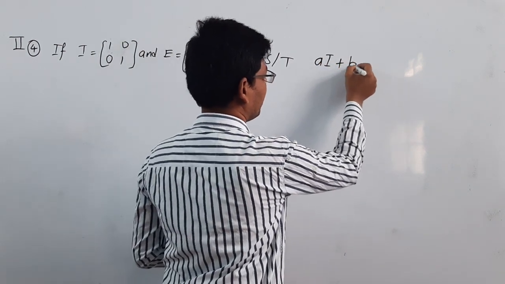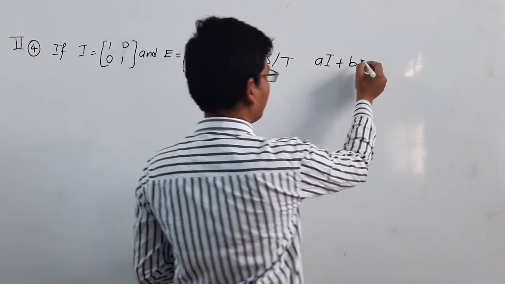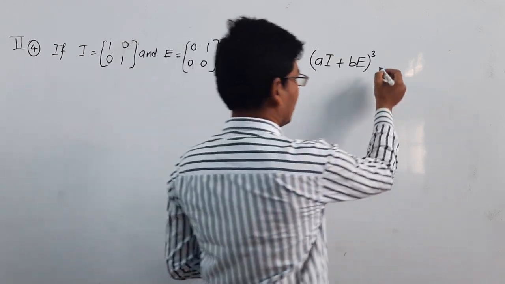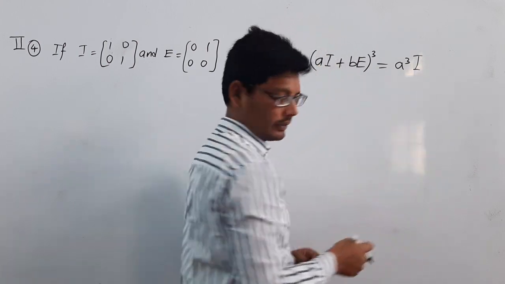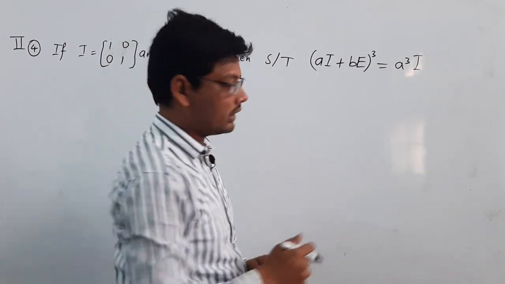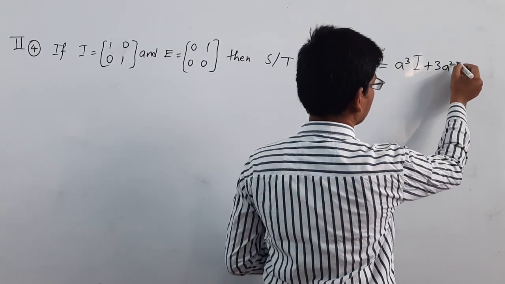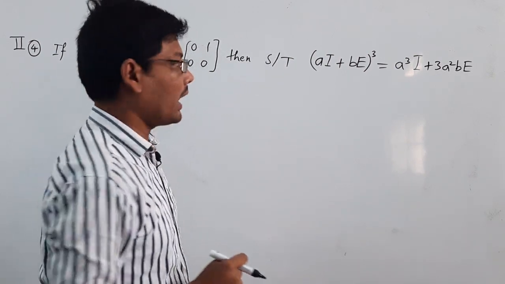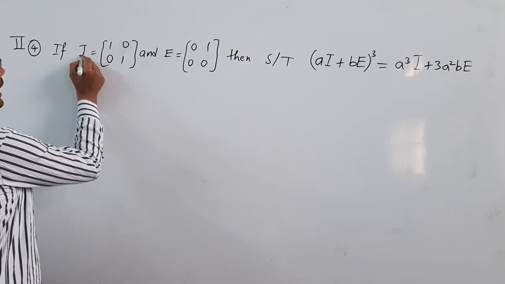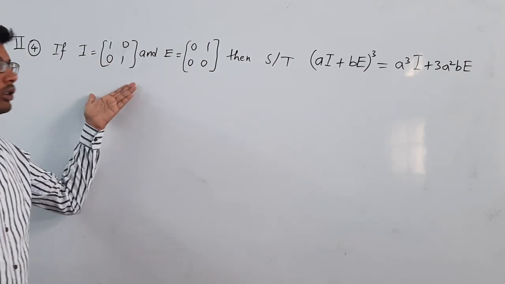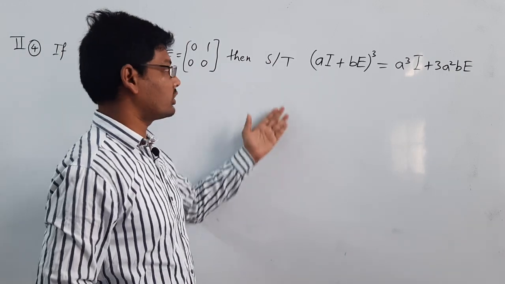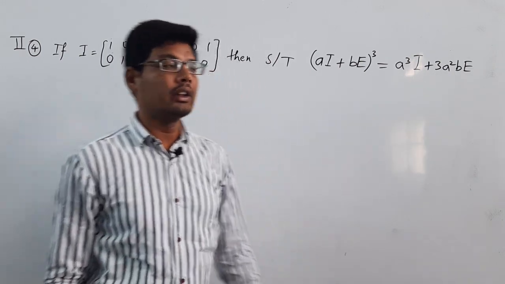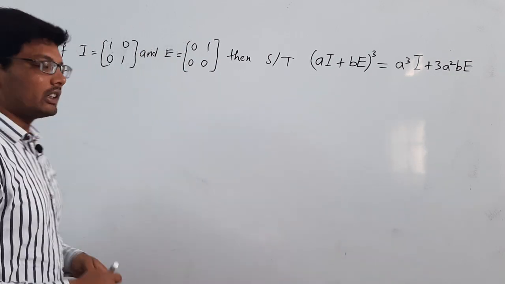(aI + bE) whole to the power of 3 is equal to a cube I plus 3a square b E, where I is the identity matrix. He is given two matrices, I is equal to [1 0; 0 1] and E is equal to [0 1; 0 0]. Then show that (aI + bE) whole cube is equal to a cube I plus 3a square b E. We need to prove this one.